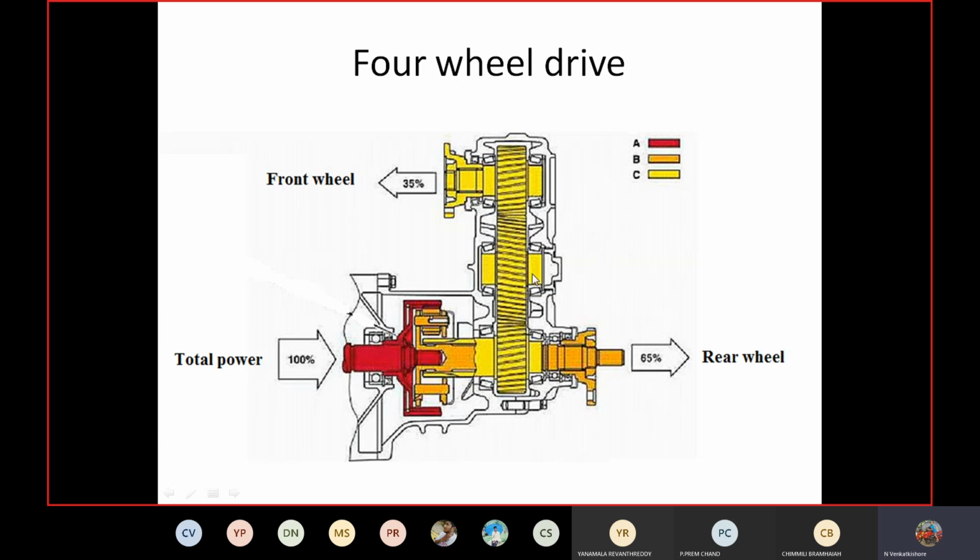And all wheel drive. In case of all wheel drive, the power is transmitted to the front wheels as well as the back wheels with the help of differential gearbox mechanisms. For the front wheels, we transmit 35% of the power and 65% of the power is transmitted to the rear wheels. In this case also, with a very small diameter, we can easily turn the vehicle.